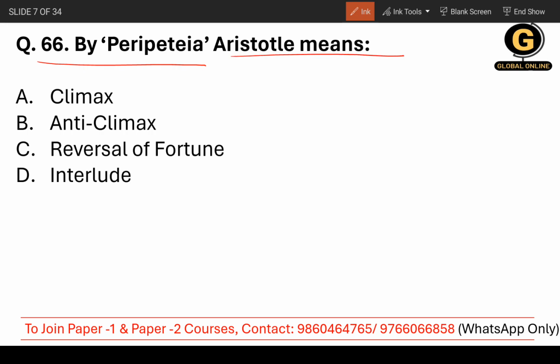So you know, when we were covering literary criticism, we discussed this particular thing related to Aristotle. So you need to answer that. The options are climax, anticlimax, reversal of fortune of course, and interlude. Which is the correct answer? Basically, peripeteia stands for reversal of fortune, like what you expected, something else happened. Okay, so that is reversal of fortune, and that stands for peripeteia. So the correct answer is the third one, of course.